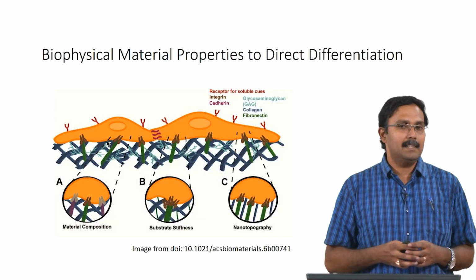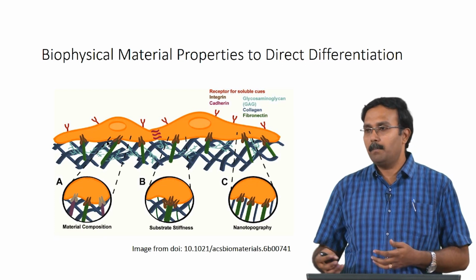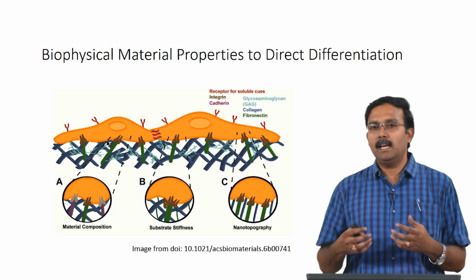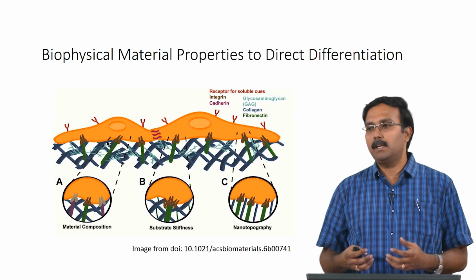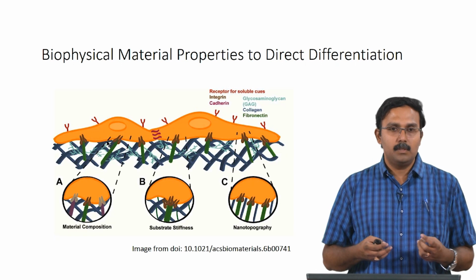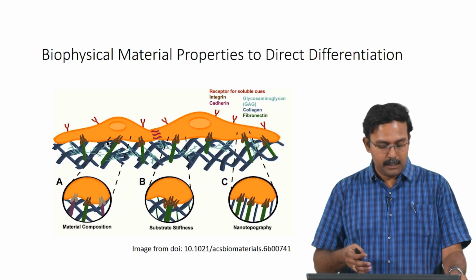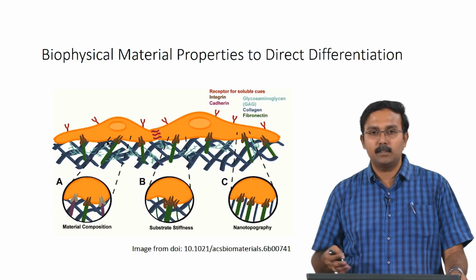Other than this, you can also direct differentiation using biophysical properties, which would be the mechanical or physical properties of the material on which the cells are being cultured. This is a brief representation of all the factors that can actually affect this.